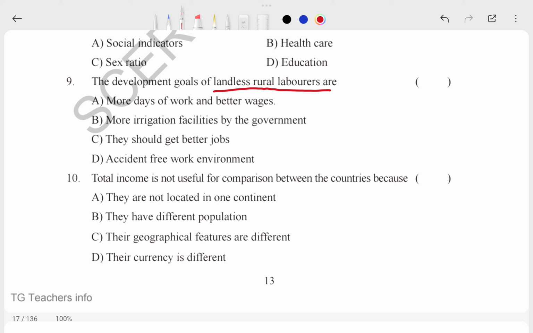If you are a student, what type of development goal do you need? You need a good college after the 10th class, good scholarships, and free transportation from your home to school and college. So these are the development goals. Definitely you have to read politics. This is a very interesting chapter.